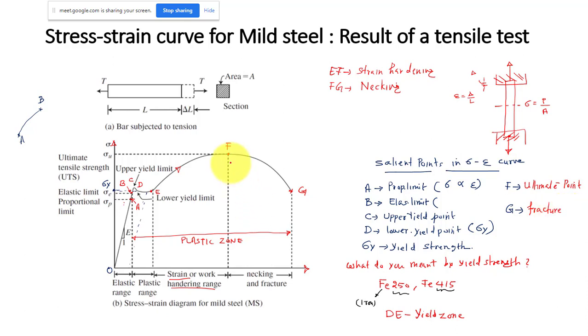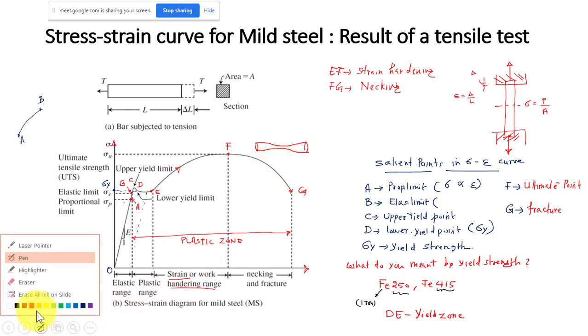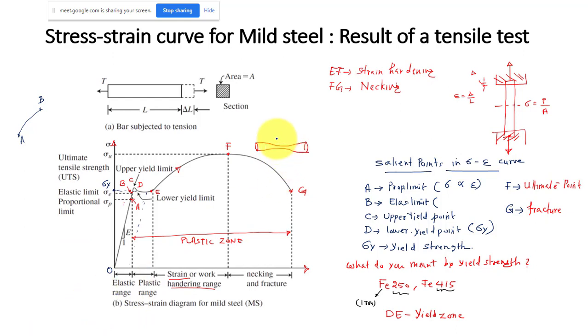Okay, so after this point, your material will have localized deformation. Up to this point, maybe you can say it will deform something like this, and there the deformation is not localized. It is increasing like this, and the cross-section area is decreasing everywhere. But after this point, in this region, you will find that your material may become something like that. So we can see this is known as the localized deformation.